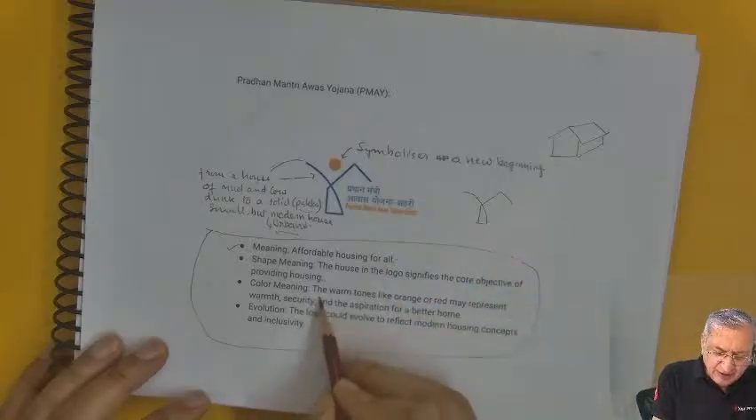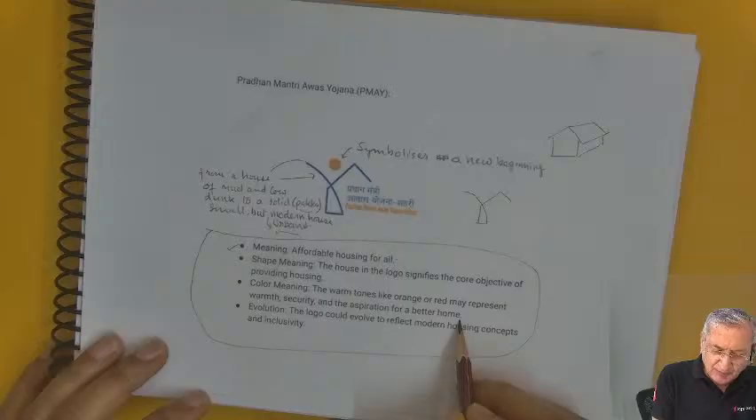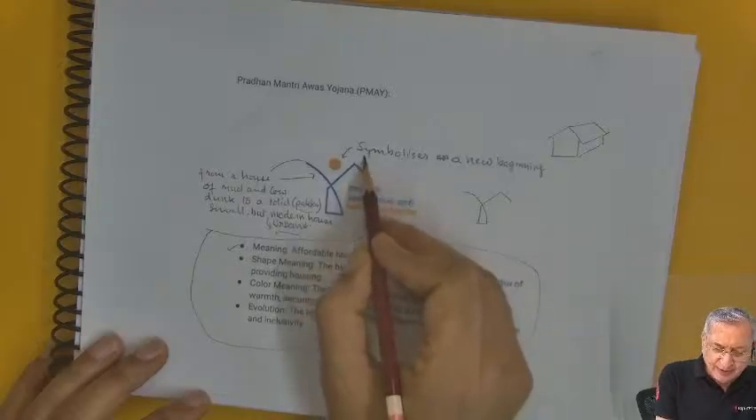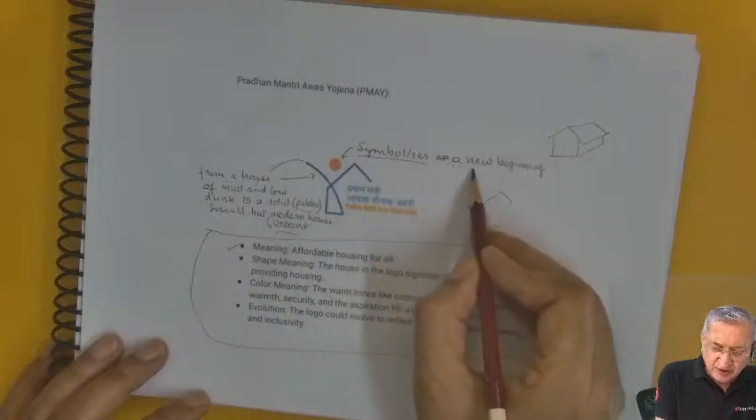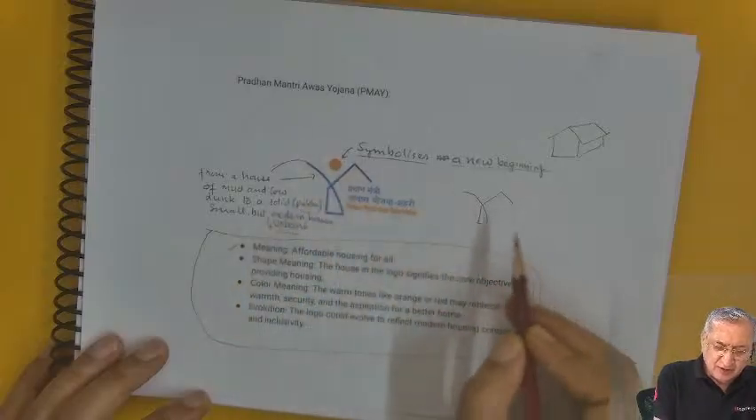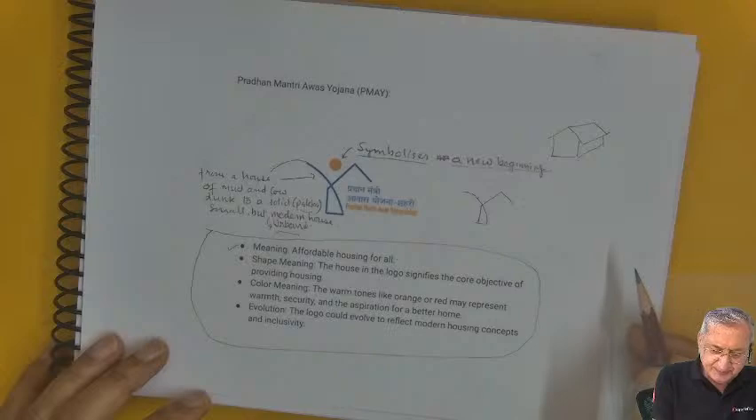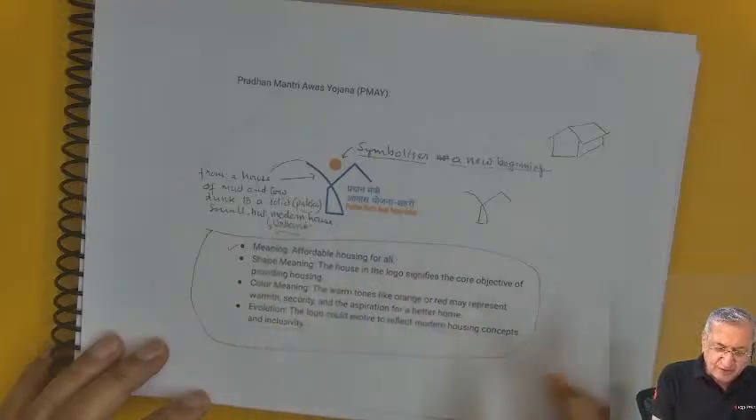The color meaning: warm tones like orange and red may represent warmth, security, and aspiration for a better home. Actually, to my mind, this monogram also symbolizes a new beginning, this being the sun rising from the back of the house. Evolution: the logo could evolve to reflect modern housing concepts and inclusivity.